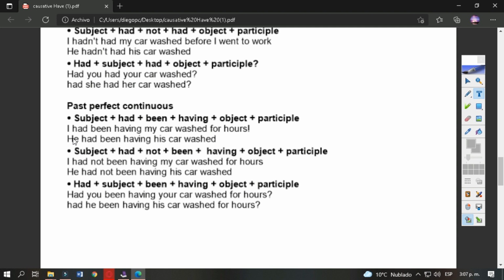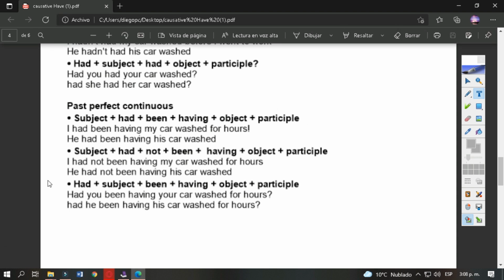In the other example is the same. He, the subject, had the auxiliary verb, been the verb be in the past participle, having the main verb, my causative verb, his car, the object, washed in the participle. For negative, same structure, adding not between the auxiliary verb and the verb to be.